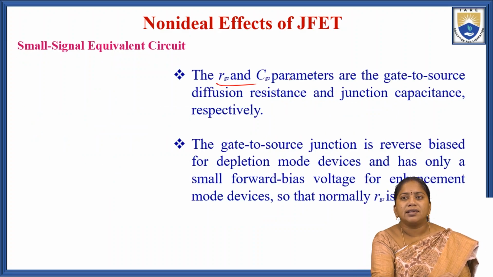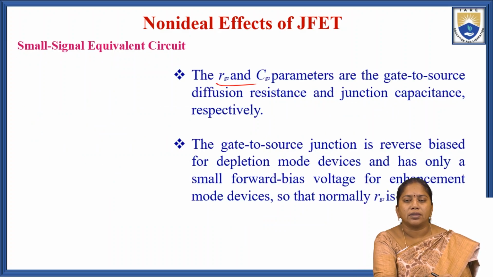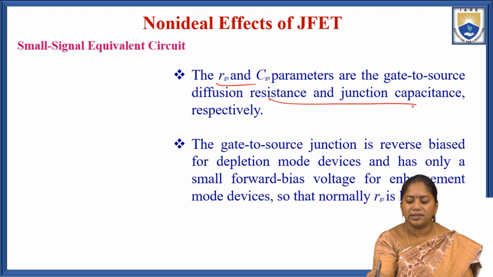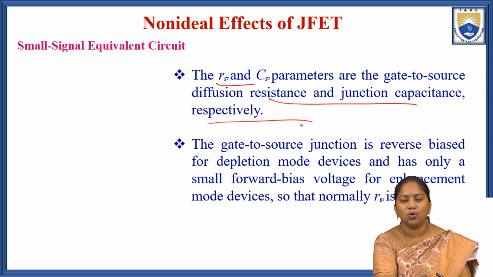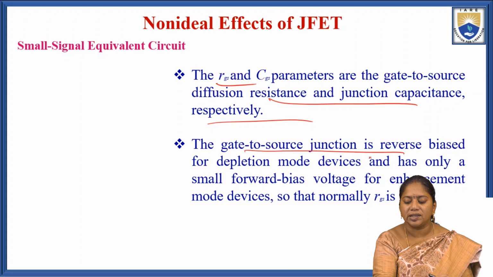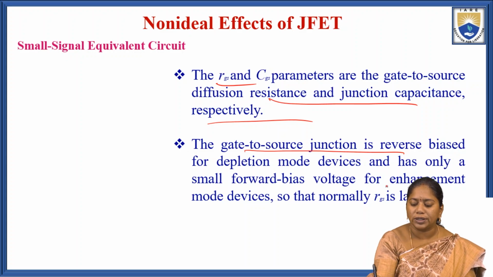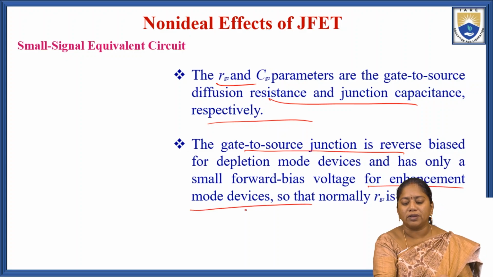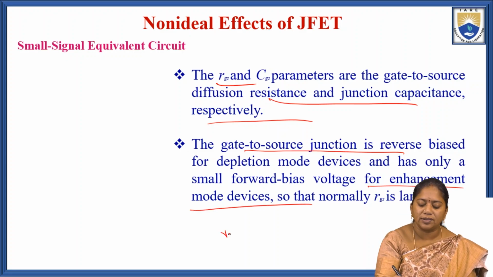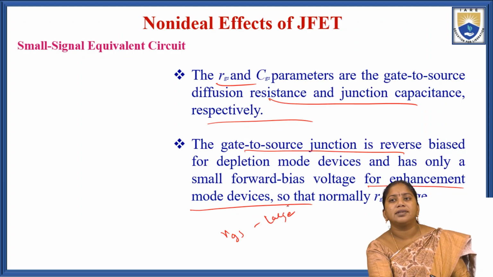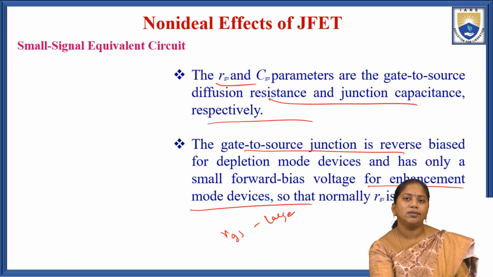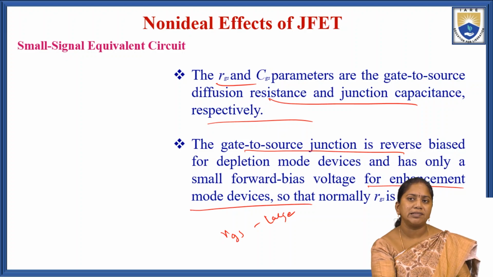The RGS and CGS parameters are the gate to source diffusion resistance and the junction capacitance of the device.